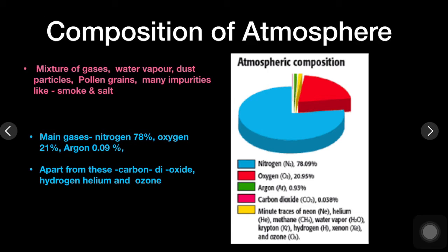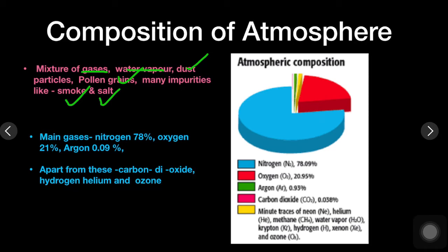Composition of atmosphere means, atmosphere is made up of what all, right? So it is made up of a mixture of gases, water vapor, which means moisture, dust particles, pollen grains and other impurities like smoke and salts.